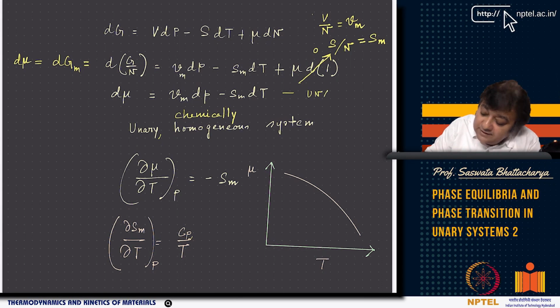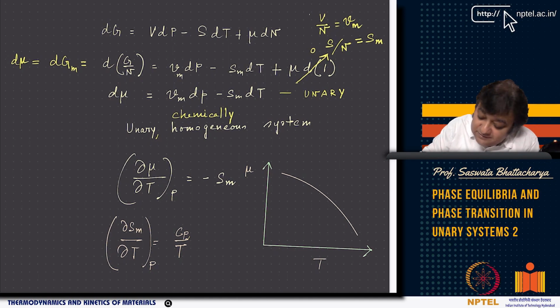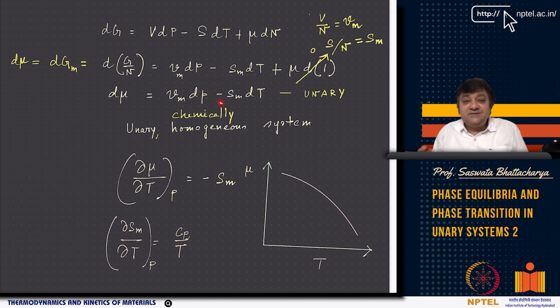Now from this unary equation, you can write the partial derivative. This is a total derivative, an exact differential: d mu equals Vm dP minus Sm dT. Now if I fix pressure, then dP goes to 0, and you have del mu del T equals minus Sm. Now Sm is molar entropy, which is always positive.